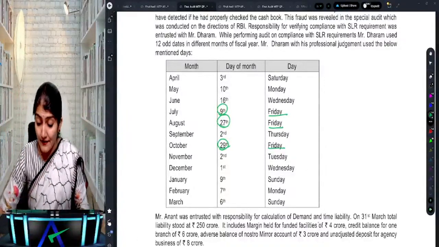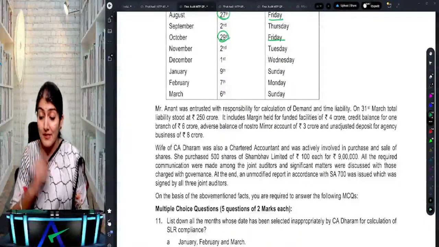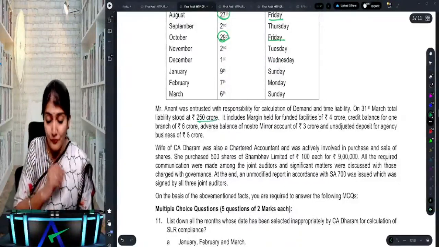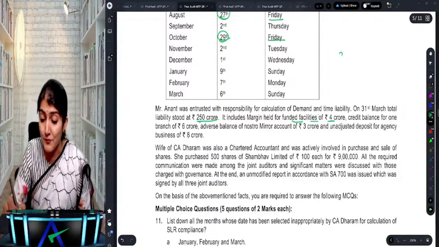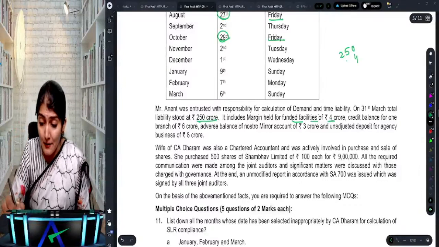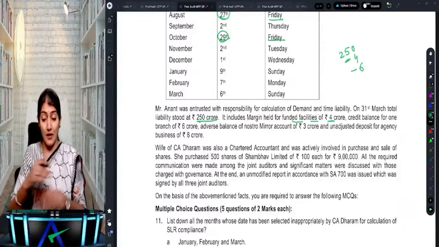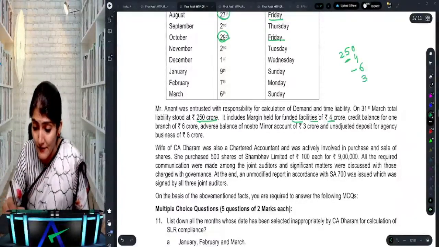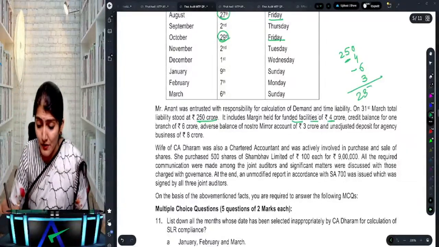Then after that, they talk about the computation of the demand and time liabilities. How much is the demand and time liability? 250 crore. It includes margin held for funded facilities, so that is to be excluded. So 250 minus 4. Then credit balance is again to be excluded, so minus 6. And adverse balance of the Nostro Mirror account, so again the adverse balance is to be reduced. So 250 minus the 13. That gives you the 237 crore.